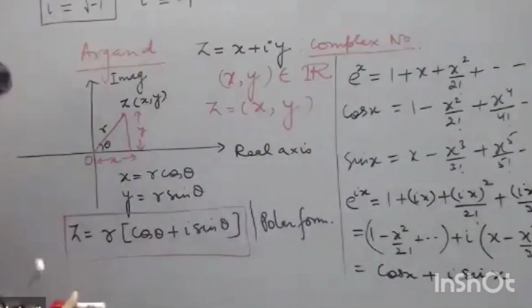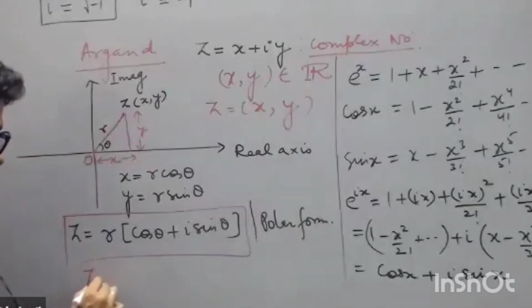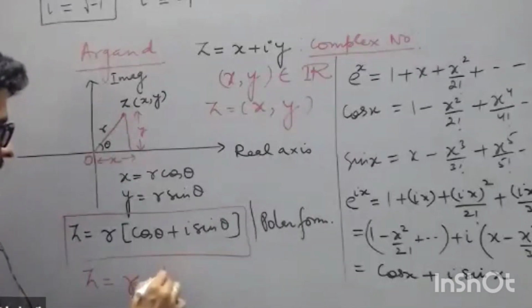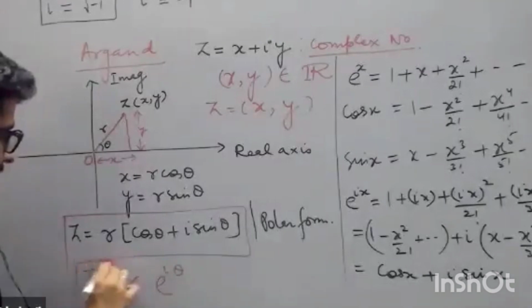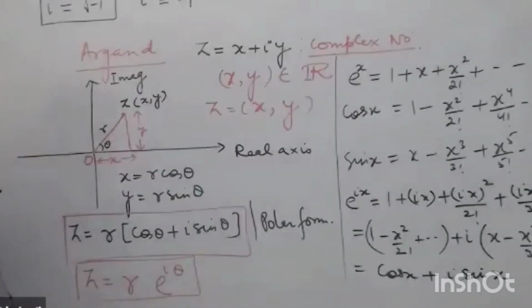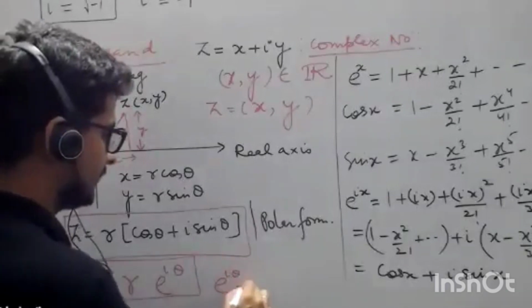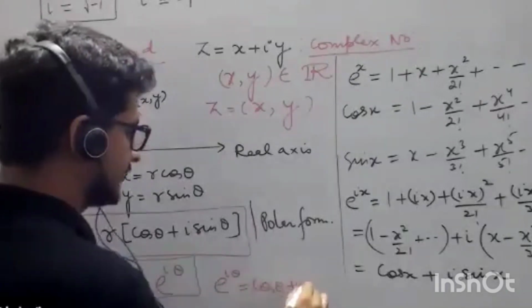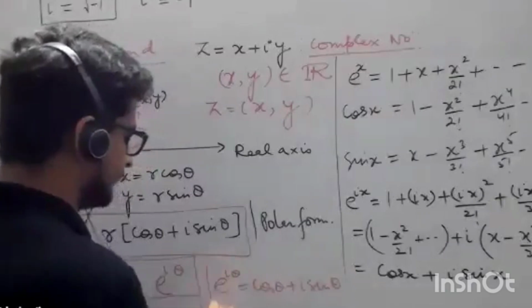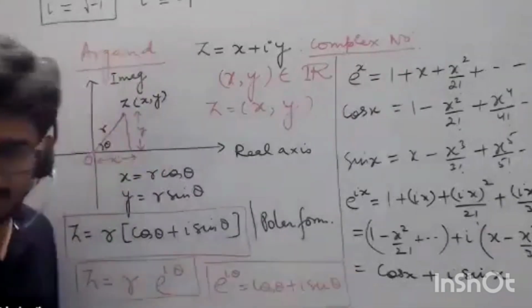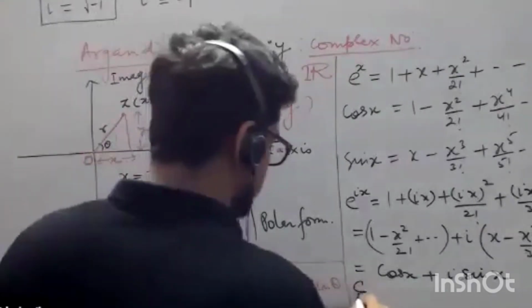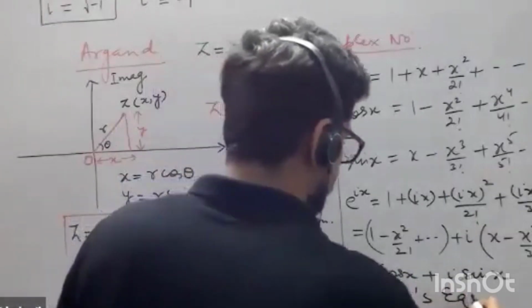What can we write for z in compact form? Z will become r e to the power i theta. Yes? And e to the power i theta is cos theta plus iota sine theta. And this equation is known as Euler's equation.